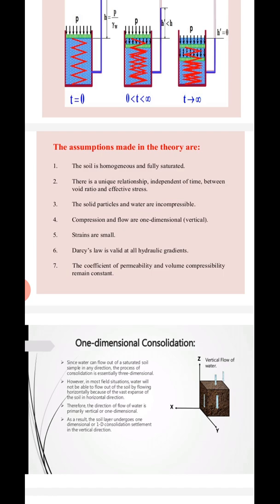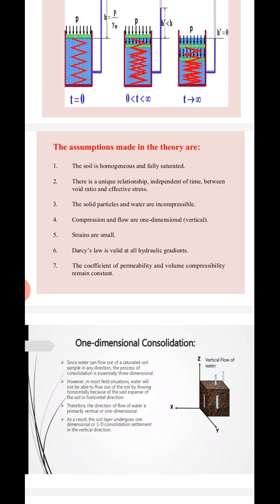The first assumption is that the soil is homogeneous and fully saturated. The second assumption is that there is a unique relationship, independent of time, between void ratio and effective stress. The solid particles and water are incompressible in nature.